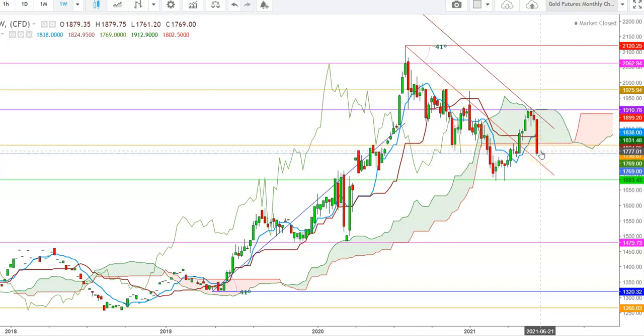Here I find that if the gold futures try to move upward, the immediate resistance for gold futures will be at the levels of 1802. So friends, during the upcoming week, if the gold futures try to move upward, the immediate resistance will be the lower end of Ichimoku cloud in a weekly time frame, which is currently at the levels of 1805, from where once again a sell-off could start, and the second resistance will be at the 26 days moving average, which is currently at the levels of 1824 in a weekly time frame.